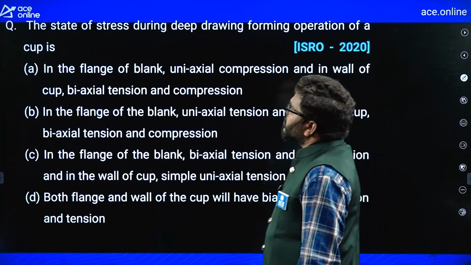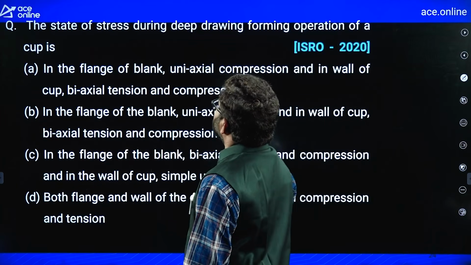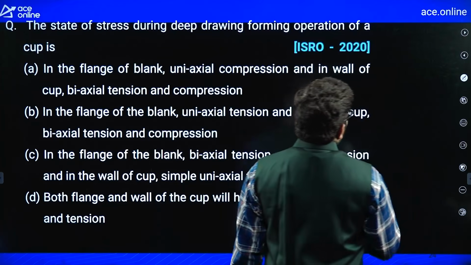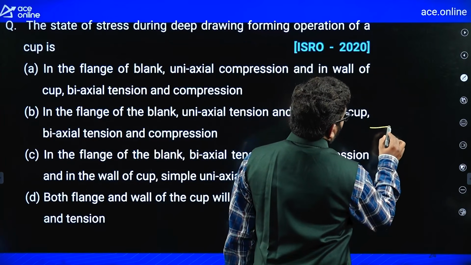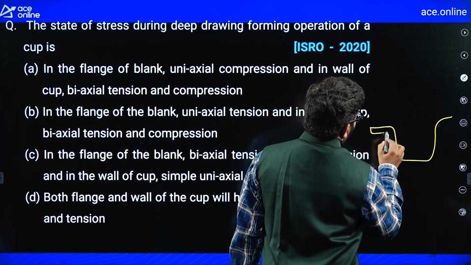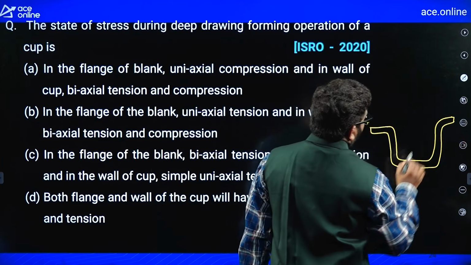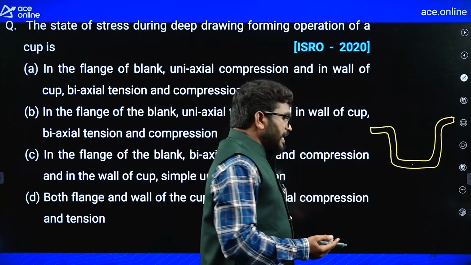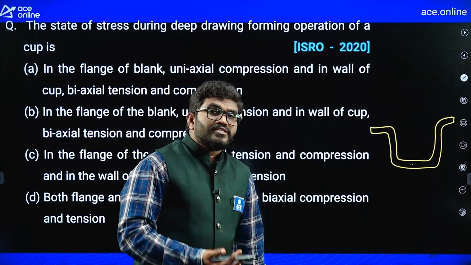Right. Now, the state of stress during a deep drawing forming operation. In deep drawing, let us consider a cup. At the bottom portion, without any blank holding force, no stress will generate.